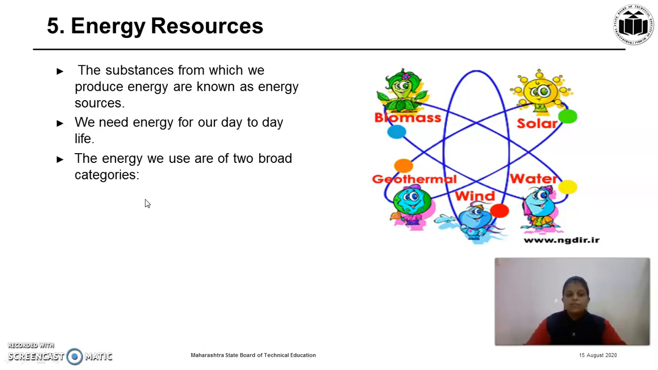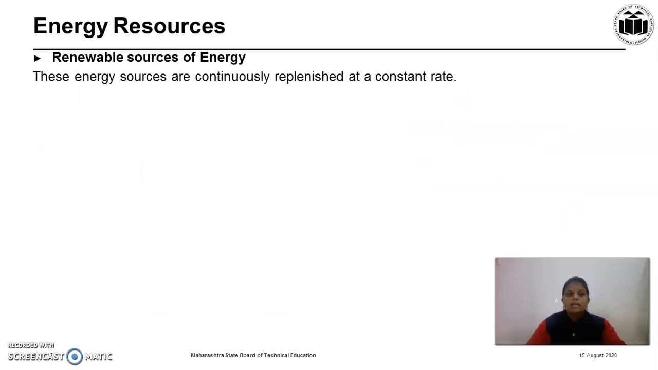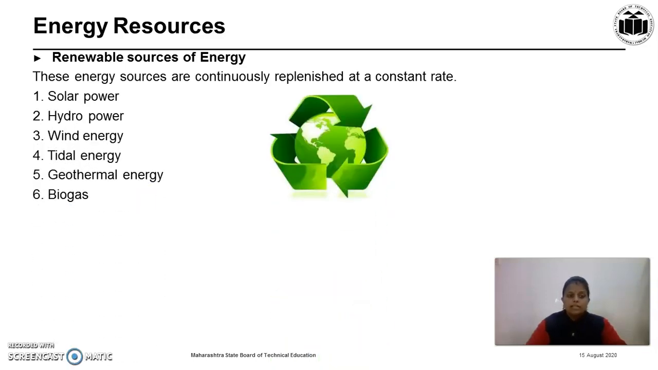The energy we use are of two broad categories, renewable energy and non-renewable energy. Let us see one by one. First, renewable sources of energy. The energy sources are continuously replenished at a constant rate, means they are not exhaustible, they can be regenerated according to our requirement. Then what are the examples?